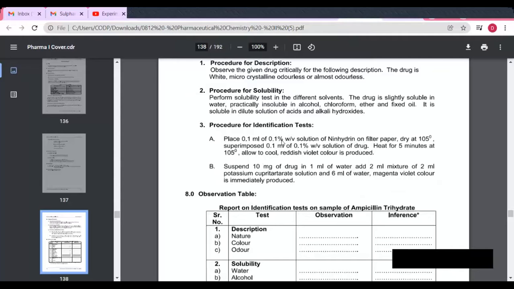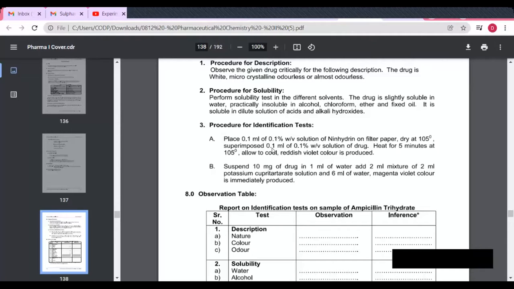Then third is the procedure for the identification test. Here we have to perform test A and test B. In test A, place 0.1 ml of 0.1% weight by volume solution of ninhydrin on filter paper. या टेस्ट मध्ये 0.1 ml निनहायड्रिनचं सोल्युशन फिल्टर पेपरवर प्लेस करायचं आहे, आणि ते 105 डिग्री सेल्सिअसला ड्राय करून घ्यायचं आहे.